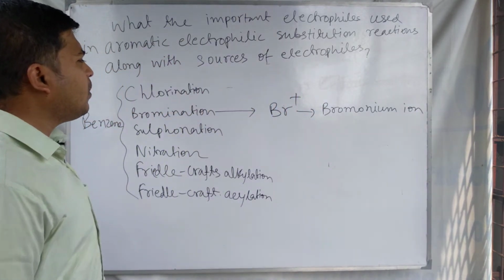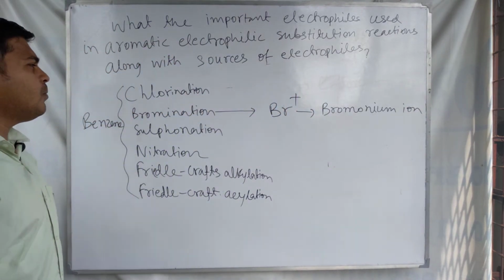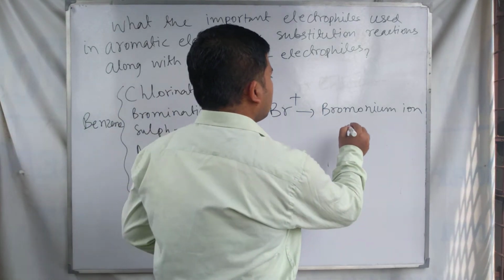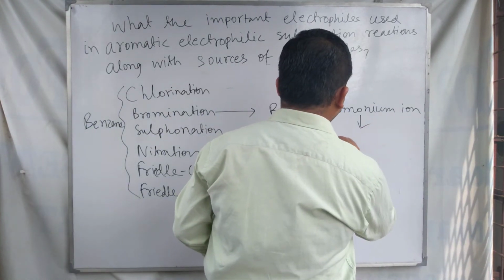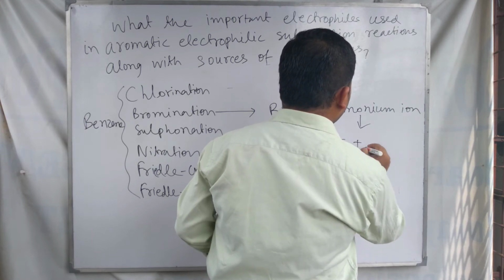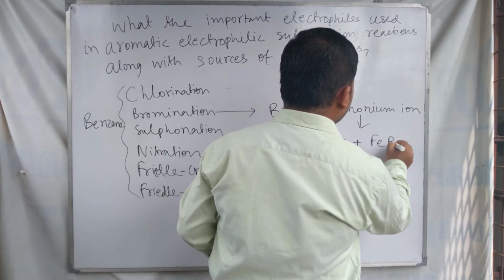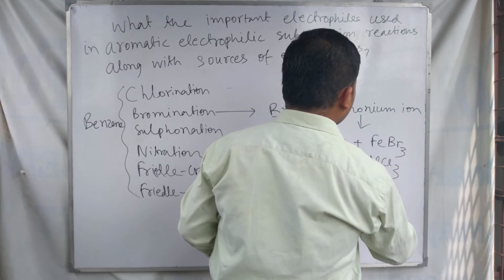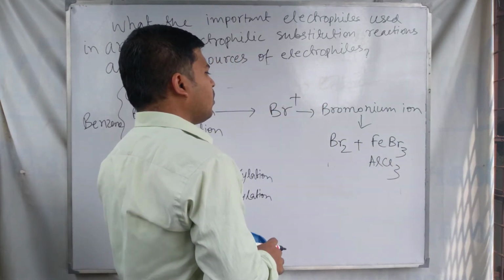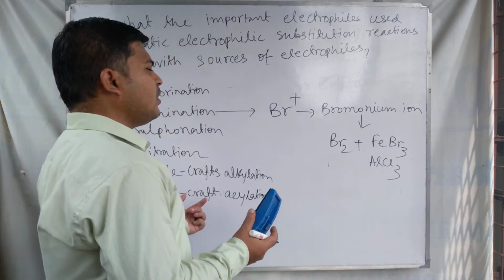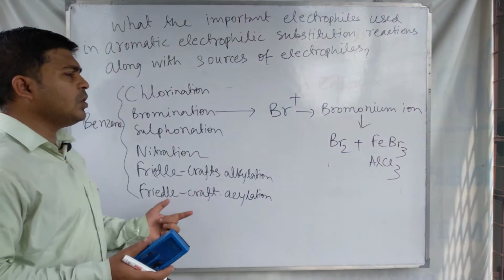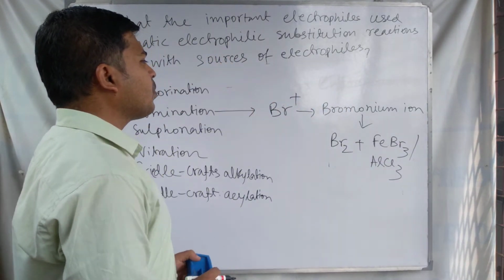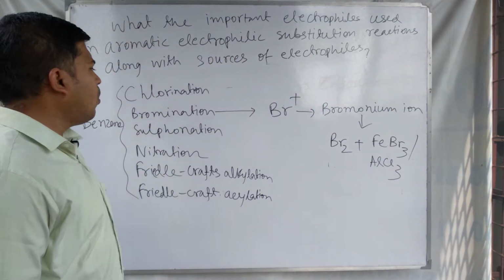In this bromination process we use bromine with FeBr3, or FeCl3 or AlCl3 also.